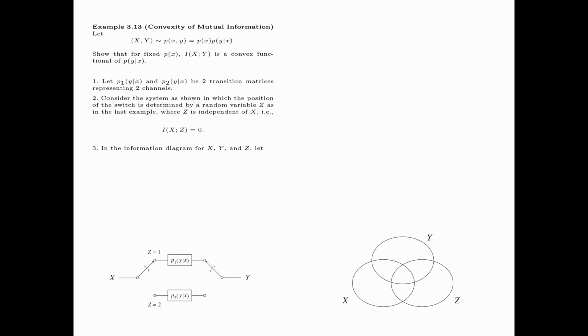In the information diagram for the three random variables X, Y, and Z involved in this problem, we let I(X;Z given Y) equal a, which is non-negative because this is a conditional mutual information. Accordingly, we have I(X;Y;Z) equals minus a, because I(X;Z) is equal to 0 by our assumption.